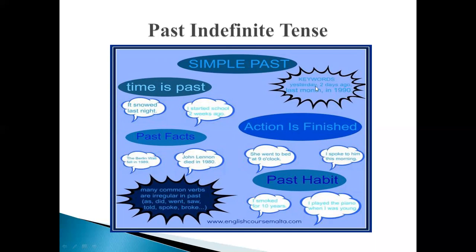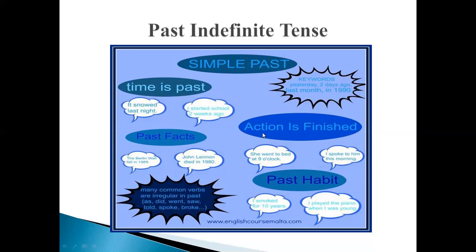There may be a keyword about the past which will tell you about a past time, like yesterday, 2 days ago, in 1990, last month, because all these keywords give you an idea that the action which the sentence talks about happened in the past. Therefore, it will be a past indefinite. For example, I started school 2 weeks ago. This is an action which happened 2 weeks ago. It means it is of simple past.